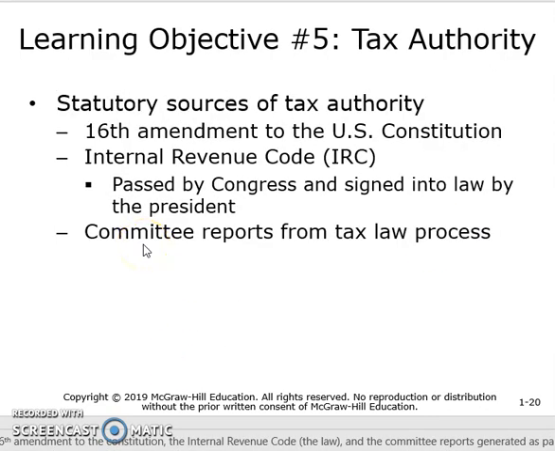The statutory sources of tax authority are the 16th Amendment to the Constitution, which in 1913 gave the Congress power to tax the citizens of the U.S. The Internal Revenue Code that was passed by Congress and signed into law by the President, and any amendments and changes to that Internal Revenue Code that are made, the last one being the big one that was passed in 2017, and also committee reports from the tax law process.